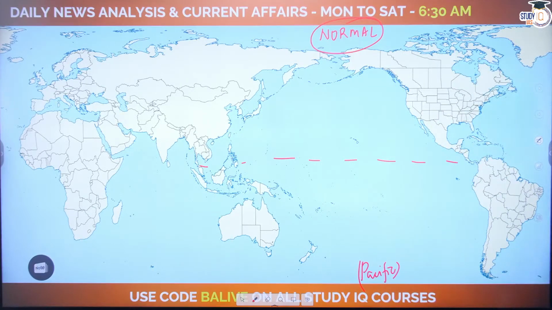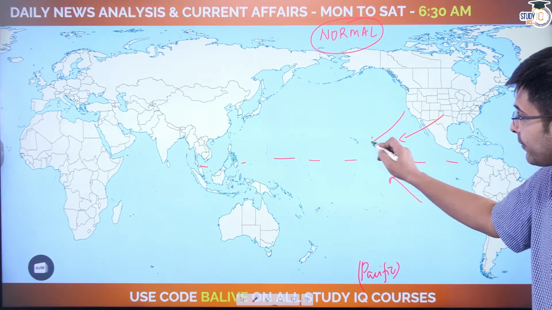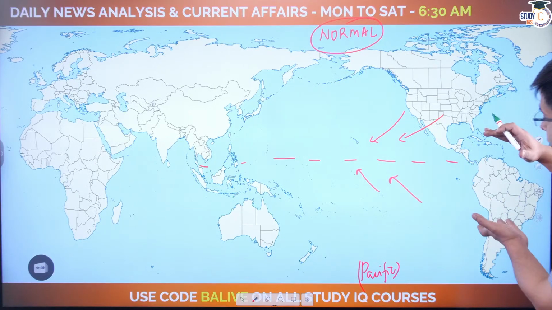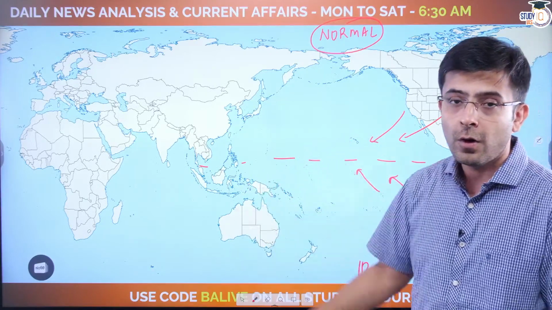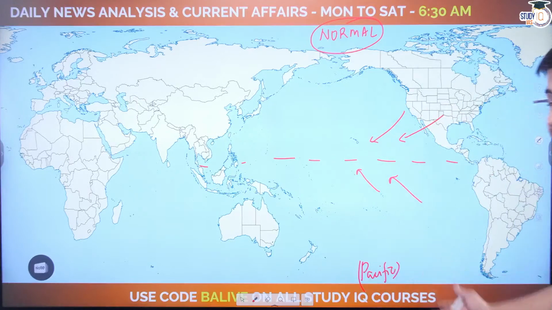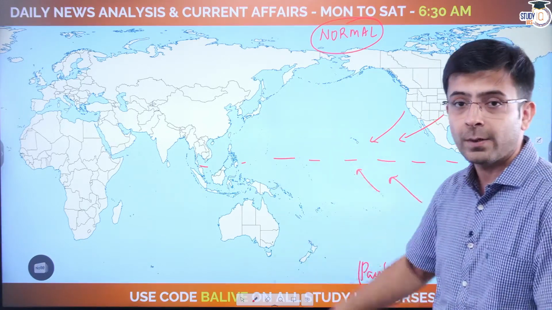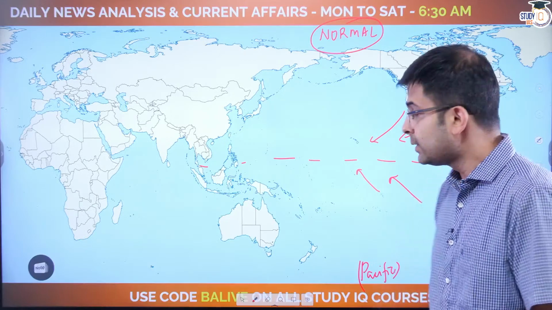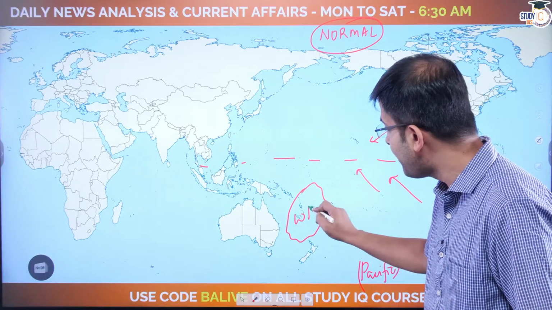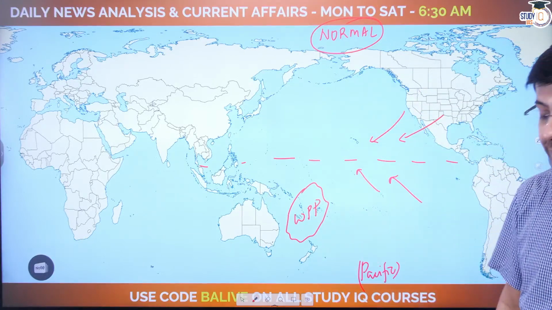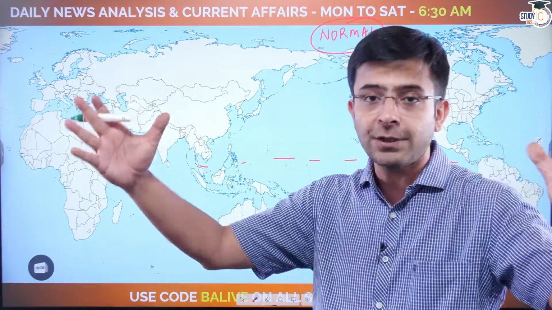Let's understand it in the simplest manner because the books will kind of confuse you. What is observed is, ideally, in a normal year, because of the trade winds on both sides of the equator, you have a movement of ocean water from the coast of South America to the coast of Australia. Common sense would tell you that because these trade winds are warm winds near the equator, they are going to push this water, and eventually a Western Pacific pool is created here.